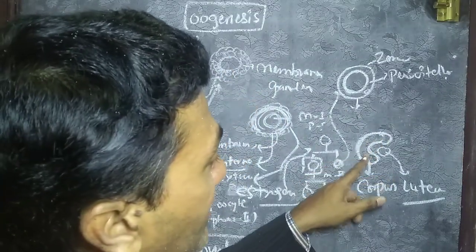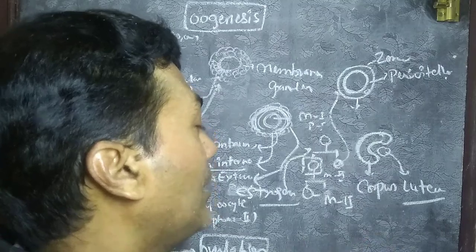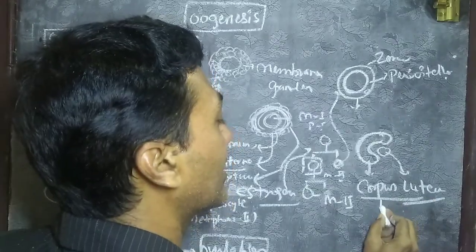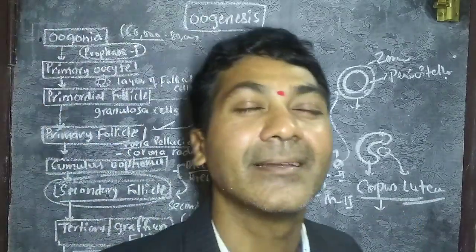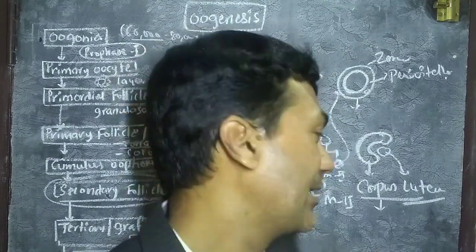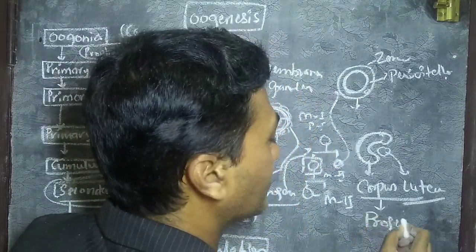The granulosa cells mature and proliferate and form the corpus luteum. Corpus luteum acts as an endocrine gland which releases an important hormone known as progesterone.